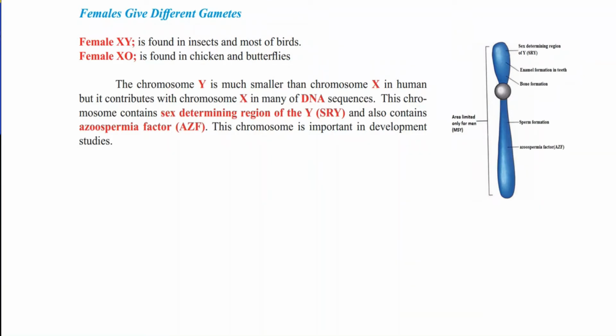In some organisms, females give different kinds of gametes. Female XY is found in insects and most birds. In that case, the female gives two types of gametes. Female XO is found in chickens and butterflies. It is also hybrid, and also produces two kinds of gametes: a gamete with the X chromosome and a gamete without the X chromosome.